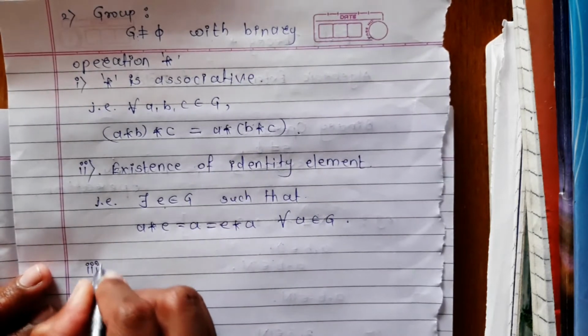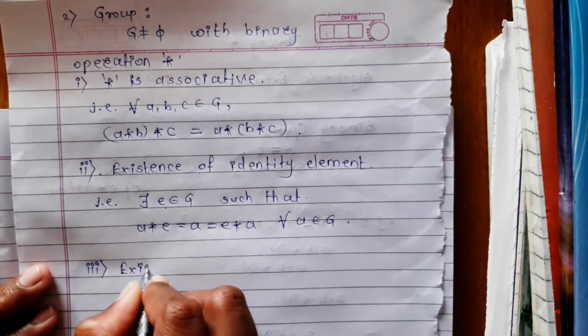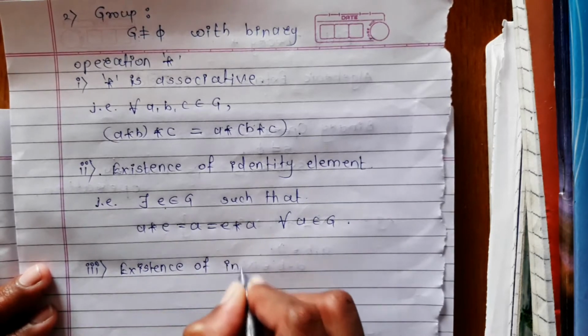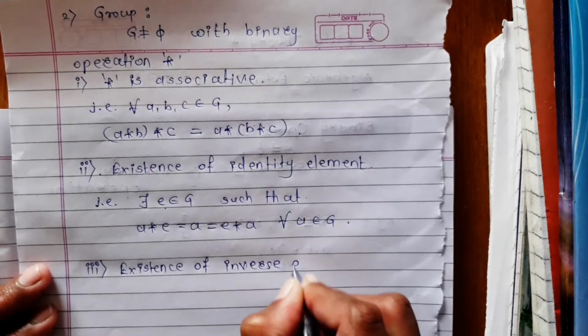Third one is existence of inverse element.